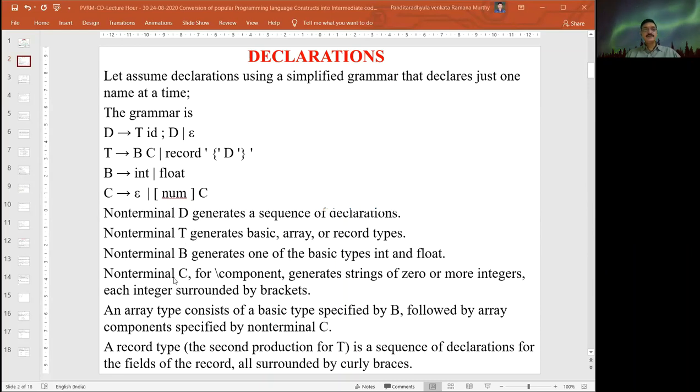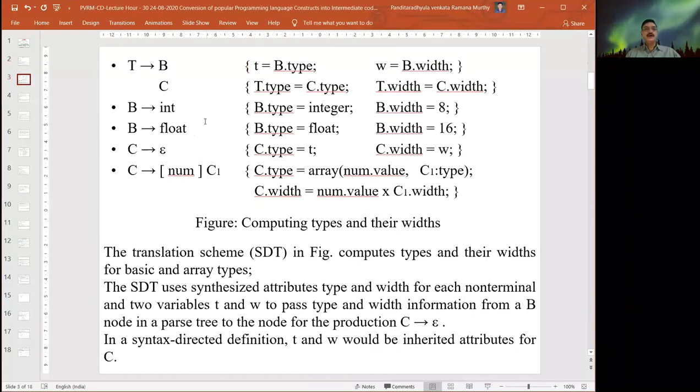An array type consists of a basic data type specified by B, followed by an array component specified by the non-terminal C. A record type, the second production for T, is a sequence of declarations for the fields of the record, all surrounded by braces. So this particular grammar represents how to declare various data types or variables.